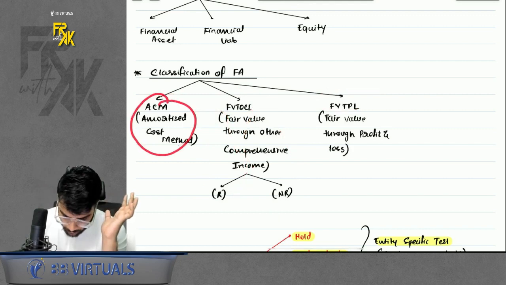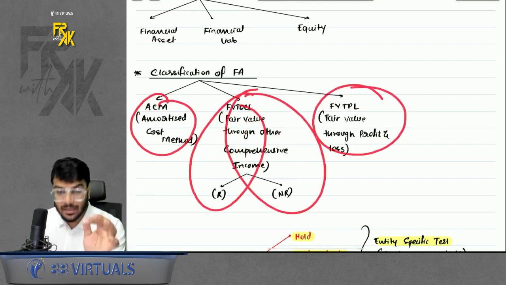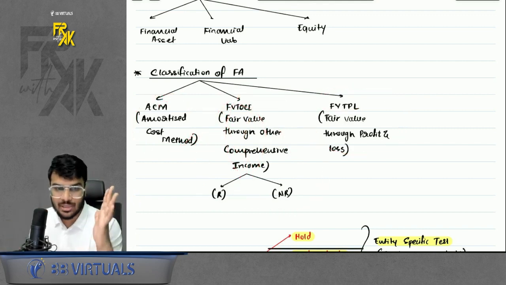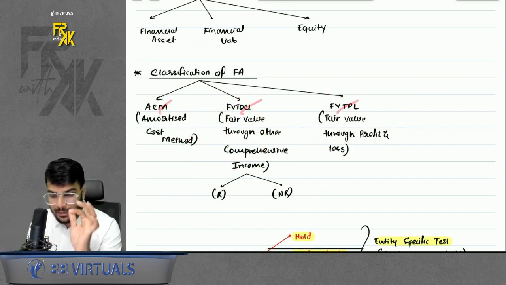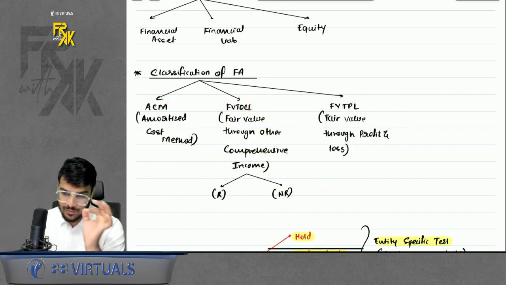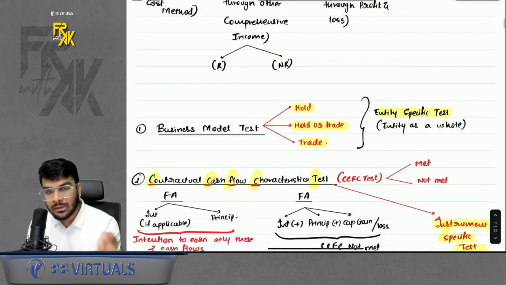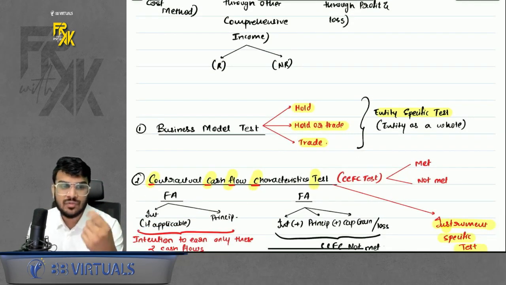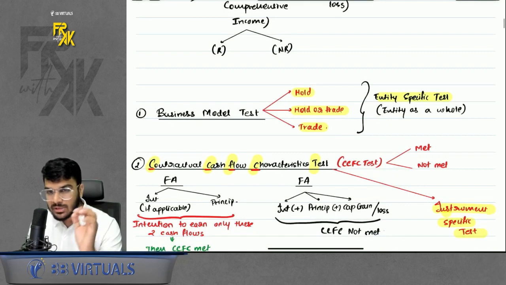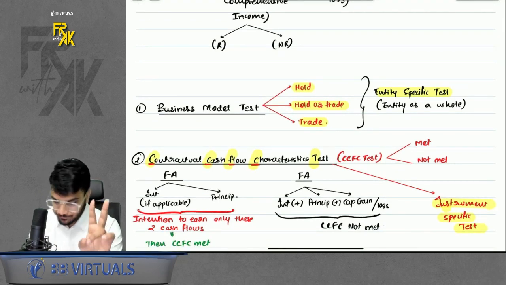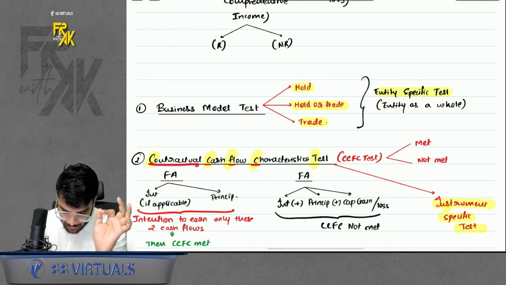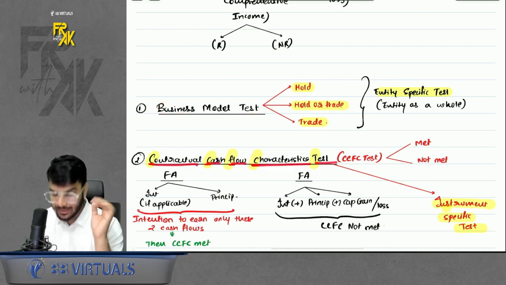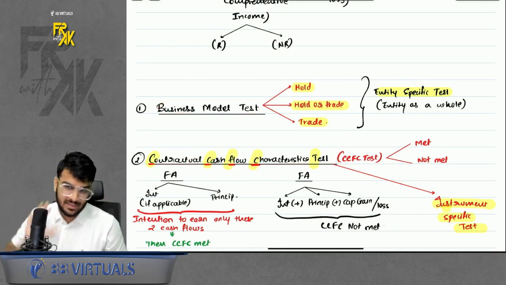Now, out of all these methods, which method will we choose? Does the company have the choice? The answer is no. Which method to apply is not dependent on the choice of the company. It is dependent on the outcome of certain tests which we will conduct. We have two tests. One is the business model test and one is the contractual cash flow characteristic test. In short, we call it the CCFC test.